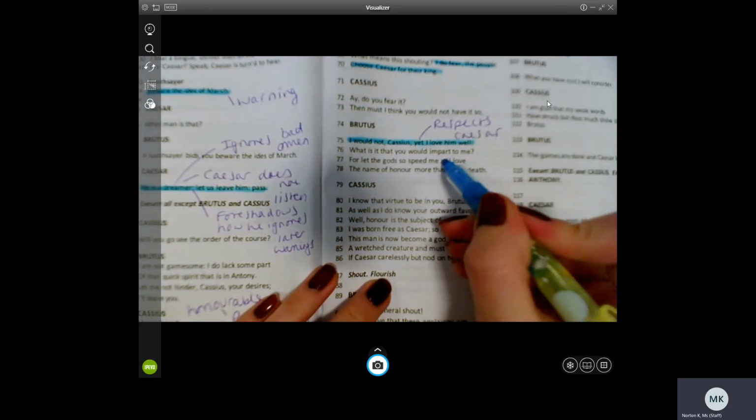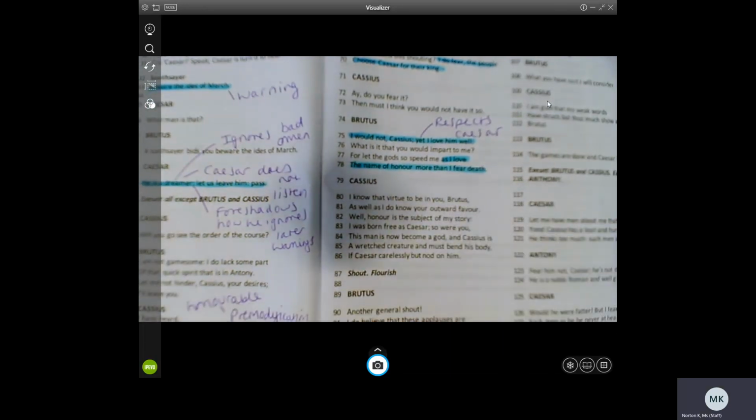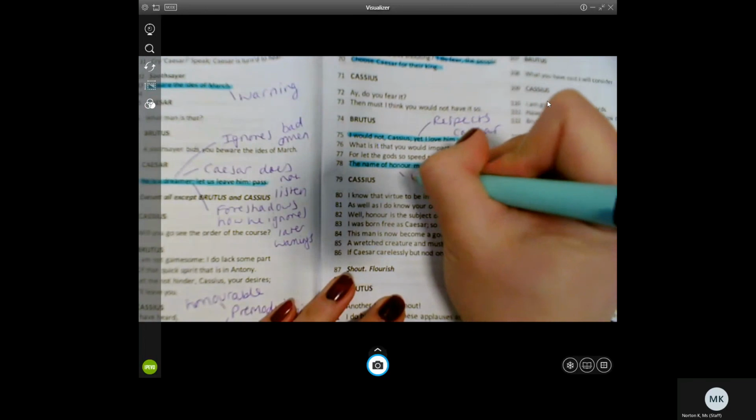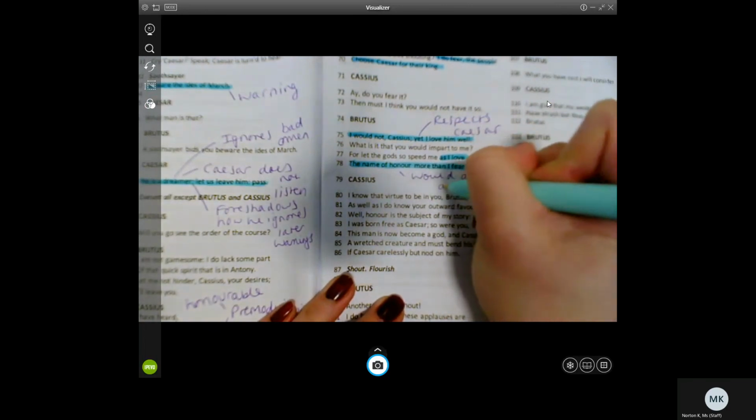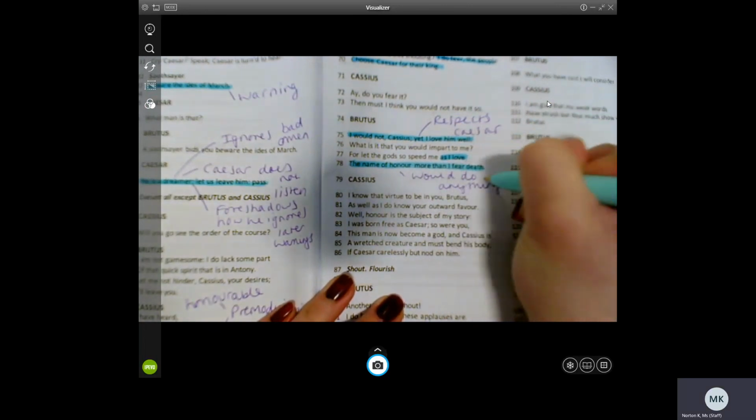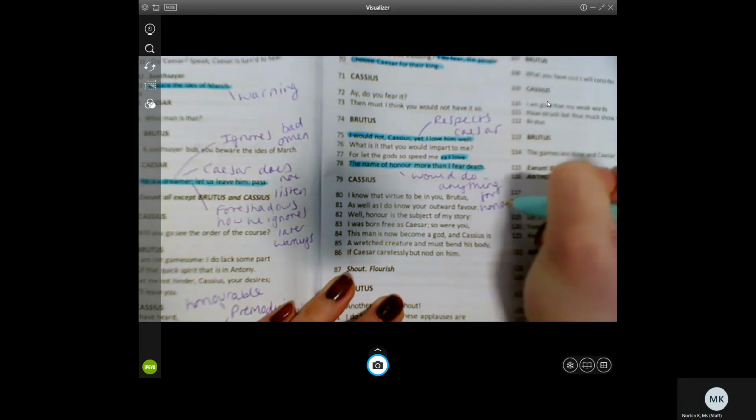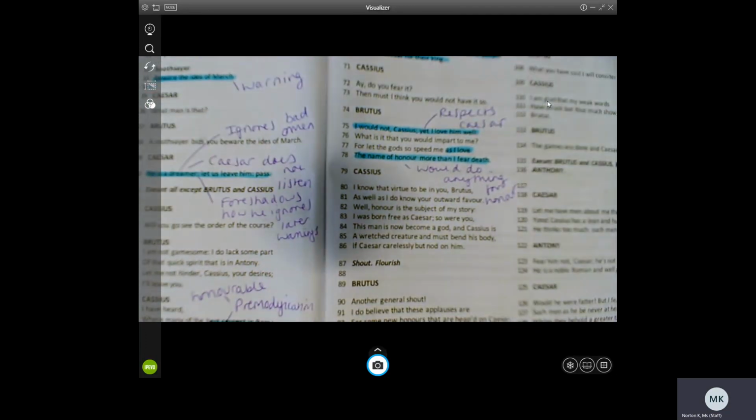So here we see that Brutus would do anything for honour. That is the most important thing to him, honour. And that would be something that both an Elizabethan audience, when Shakespeare's writing this play, and an ancient Rome context as well, this is something that is valued by all males of both societies, in both these very patriarchal societies. Honour is really important, not going back on your word, not breaking your promises.